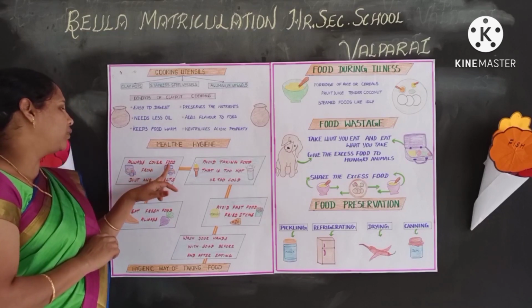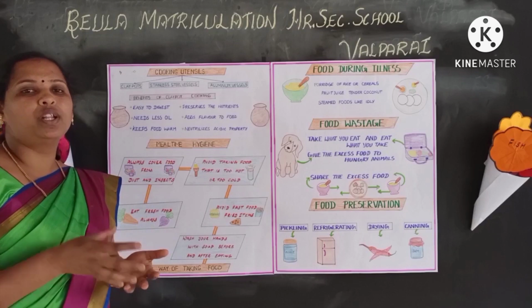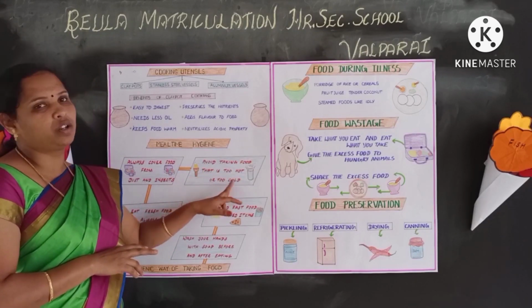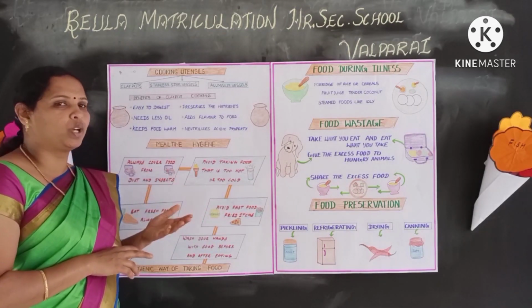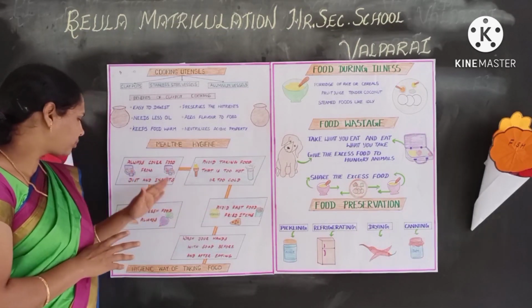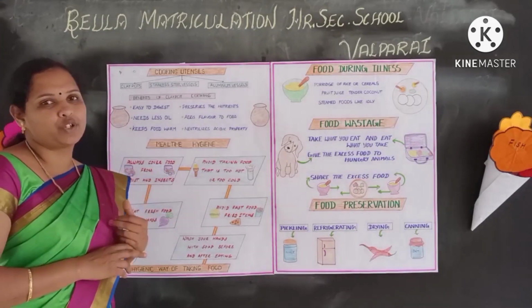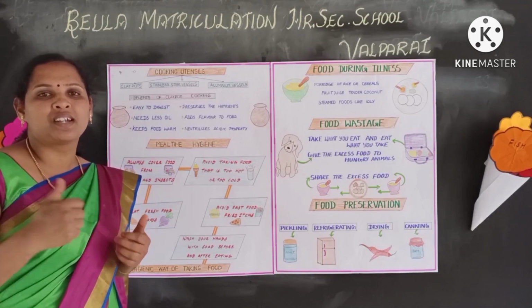First one, always cover food from dust and insects. So whenever you take food, that should be covered. Second one, avoid taking food that is too hot or too cold. Okay, that is ice creams or very hot milk or hot water, that all to be avoided. Next one, eat fresh food always. We should not prefer packed items, canned items, tinned items.